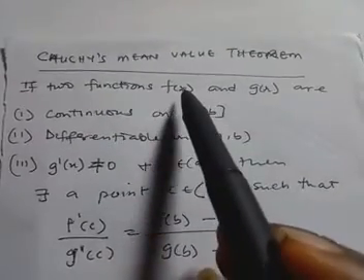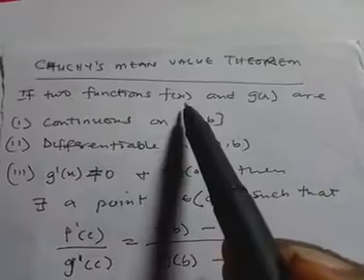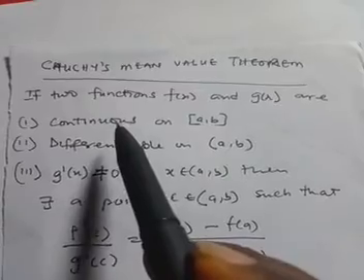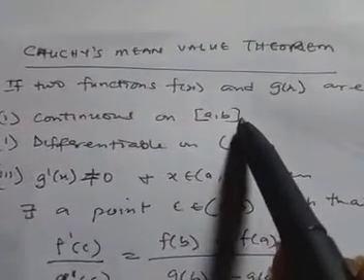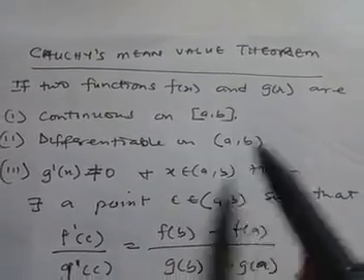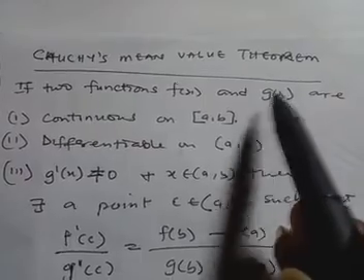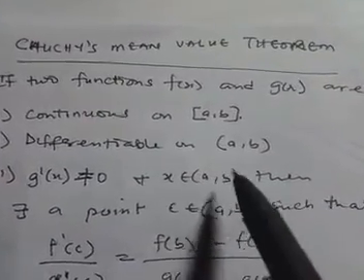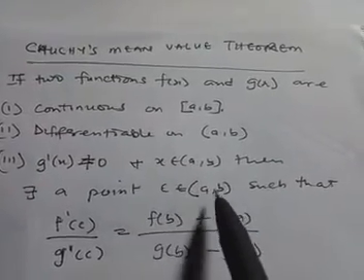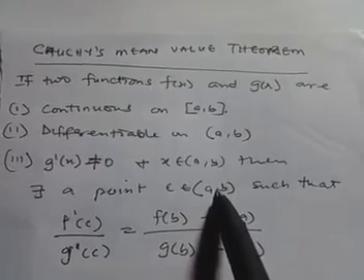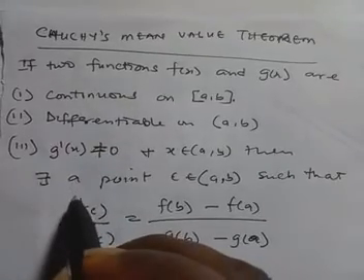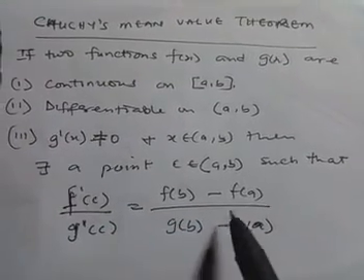This one is dealing with two functions. If two functions f and g are both continuous on the closed interval a, b, and both differentiable on the open interval a, b, and if the derivative of the second function g is not equal to 0 for all s in this open interval, then there exists a certain point c in this open interval a, b such that f prime of c over g prime of c is equal to this.